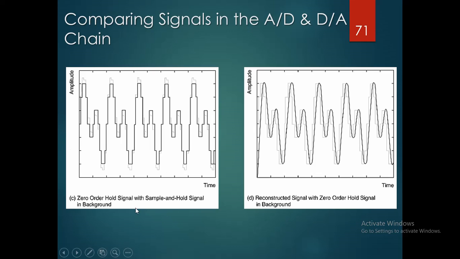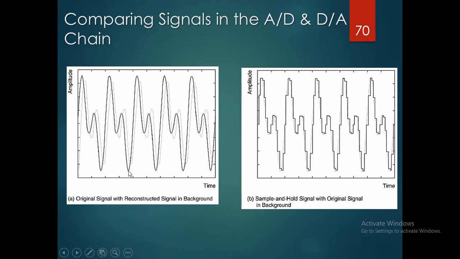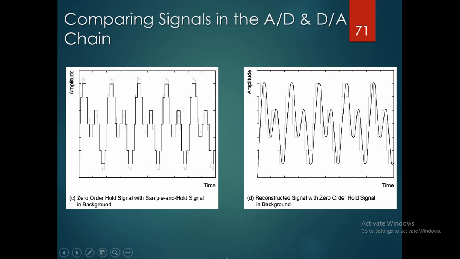So there are 4 stages: the zero order hold signal, the sample and hold signal in the background, and the reconstructed signal. If you observe, this is the signal given to the sample and hold circuit. These 2 stages are before the DSP processor and these 2 stages are after the DSP processing. This is the latter. Again, whatever we get as an output signal is the analog signal.